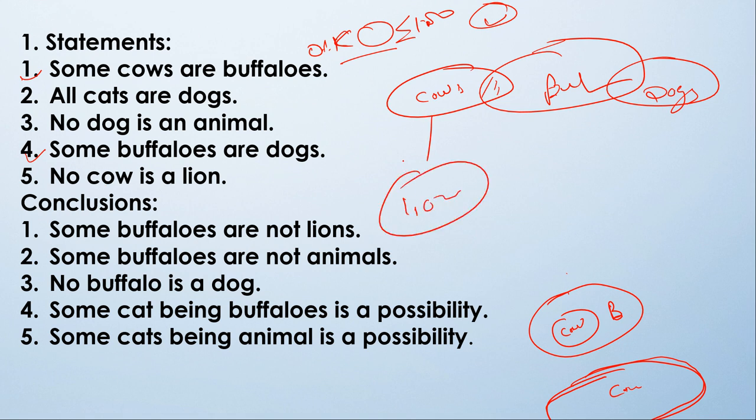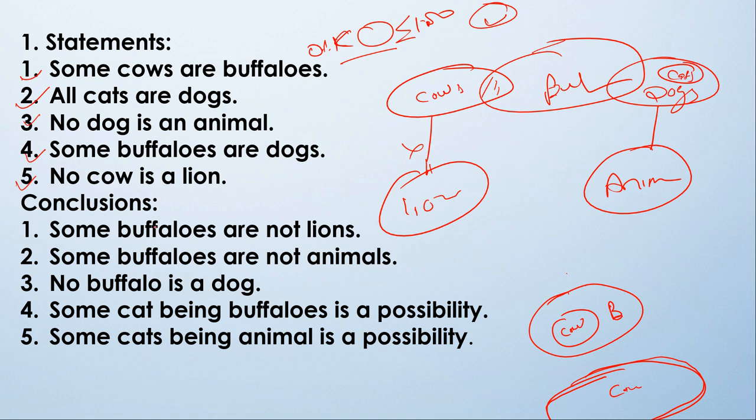So this is lion and this is cow, and no cow is lion. Now, no dog is animal. So here is dog and here we draw animal. So no dog is animal. This and this we have drawn, and now come to the second statement, that is all cats are dogs. So this is dogs and this is cat, and all cats are dogs.